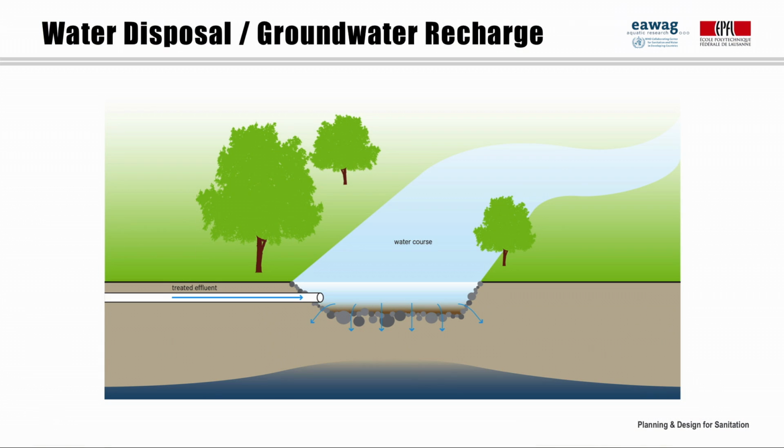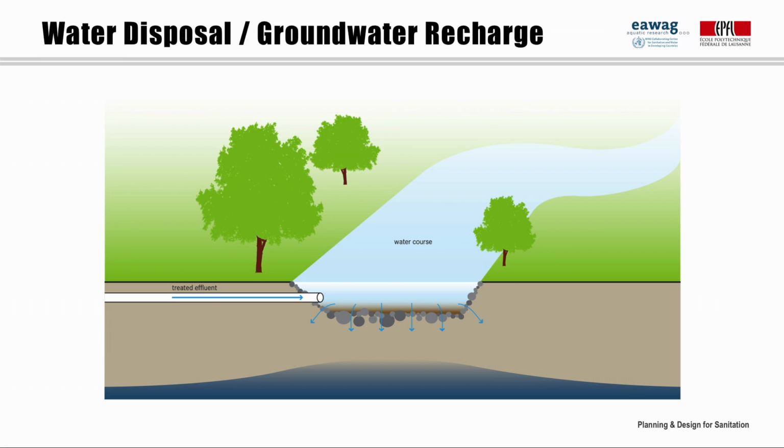Treated effluent or stormwater can also be directly discharged into receiving water bodies, such as rivers or lakes, or into the ground to recharge aquifers. The use of the surface water body, for example as a resource for drinking water, influences the quality and quantity of treated wastewater that can be introduced without negative effects.